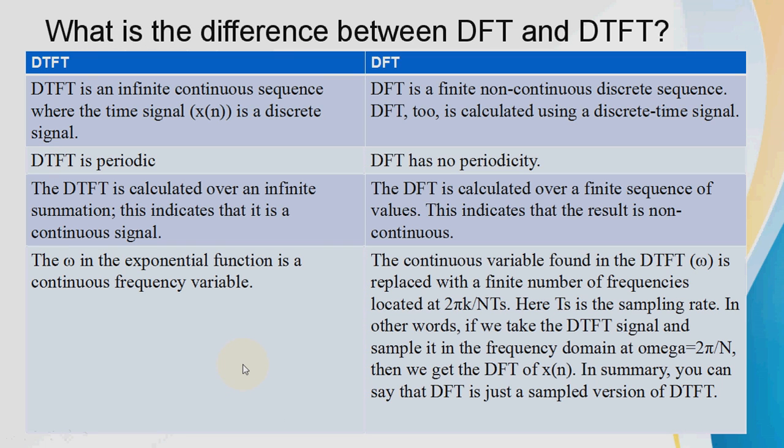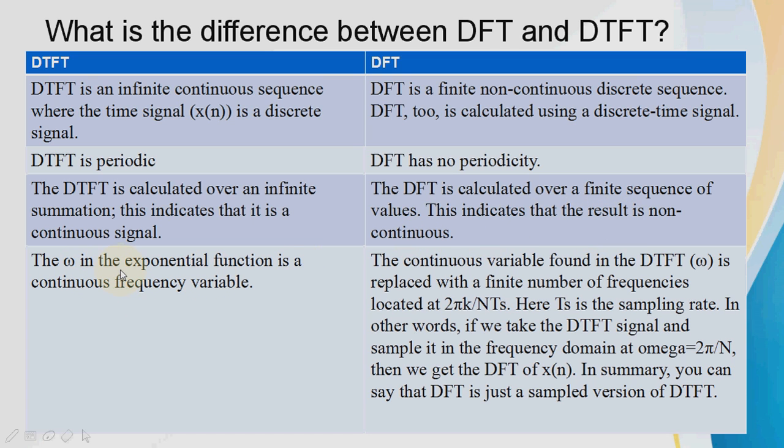So let us compare the DTFT and DFT. DTFT is an infinite continuous sequence where the time signal x of n is a discrete signal. DFT is a finite non-continuous discrete sequence too, and is calculated using the discrete time signal. DTFT is periodic. DFT has no periodicity. DTFT is calculated over an infinite summation. This indicates that it is a continuous signal. DFT is calculated over a finite sequence of values, and this indicates that the result is non-continuous.